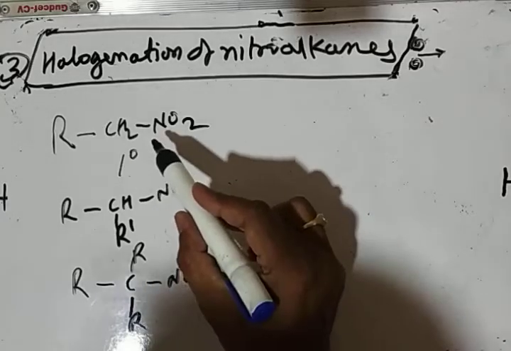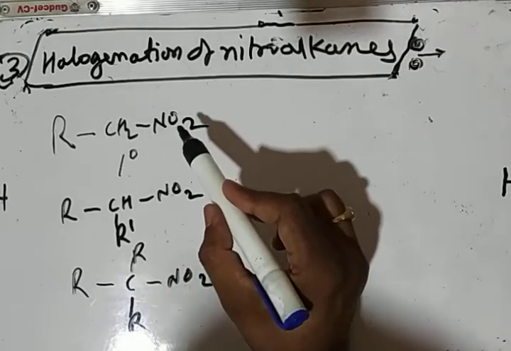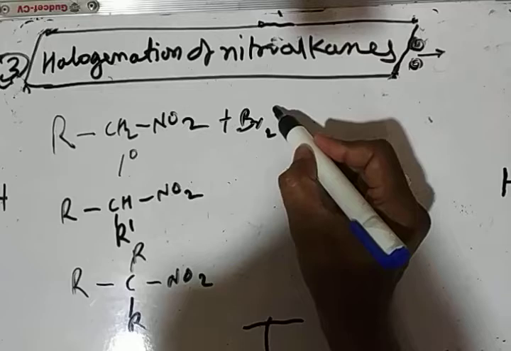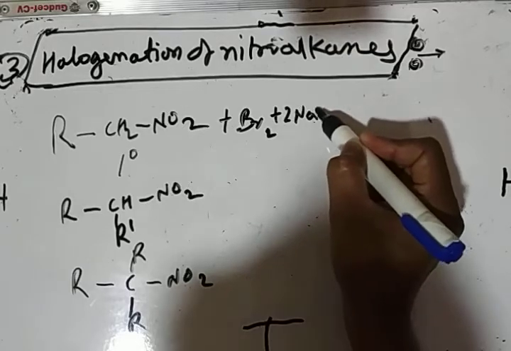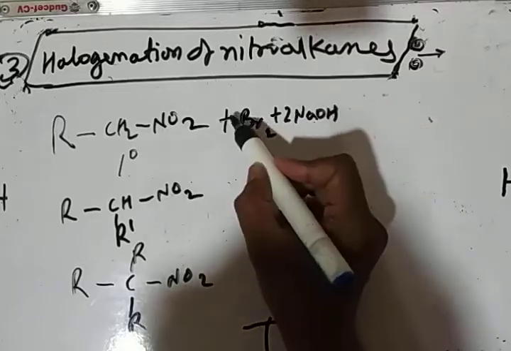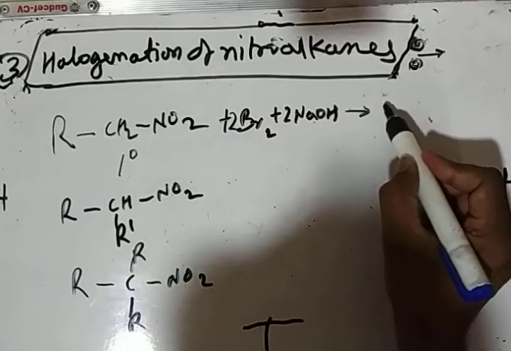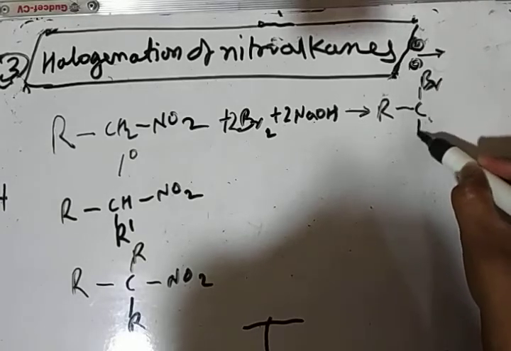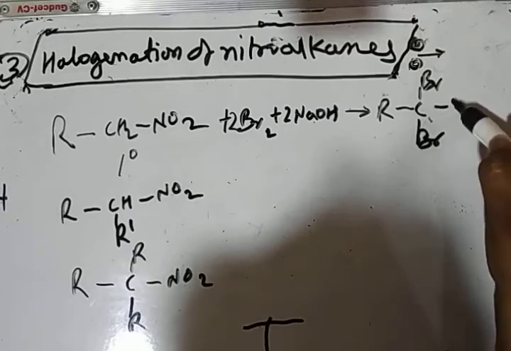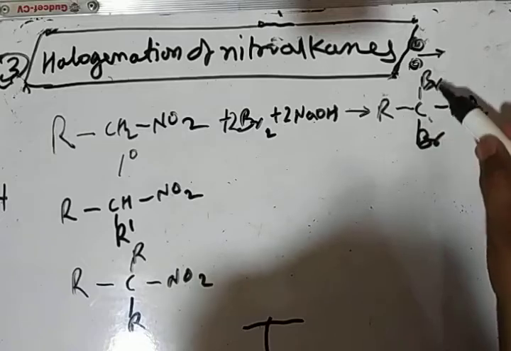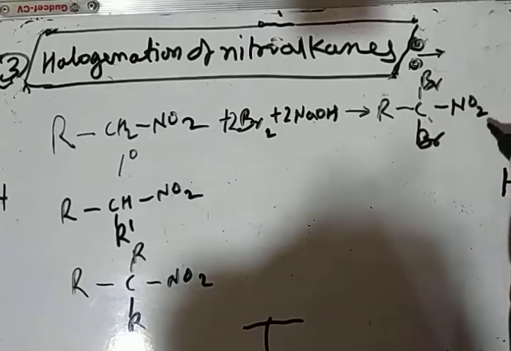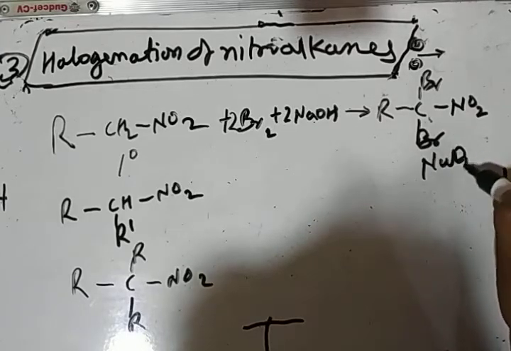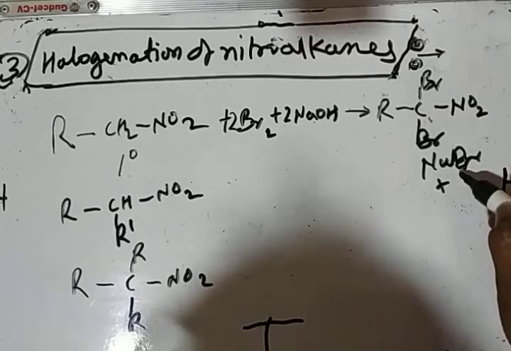Now this primary nitroalkane on reacting with bromine in presence of alkali like NaOH gives alpha alpha dibromo nitroalkane, meaning here both the hydrogen atoms on this alpha carbon get replaced by bromine to give alpha alpha dibromo nitroalkane along with NaBr and H2O.